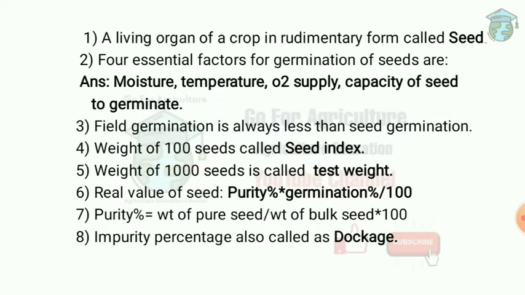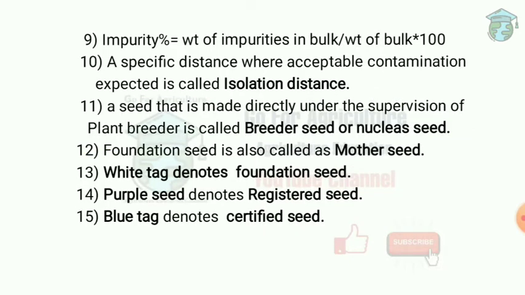So if we come to purity percentage, then the formula is weight of pure seed divided by weight of bulk seed into 100. Here bulk seed refers to seed plus impurities. Next one, a specific distance where acceptable contamination is accepted is called isolation distance. So isolation means to keep apart. It is a specific distance from potential contaminants so that we can avoid genetic and physical impurities. This is called isolation distance.